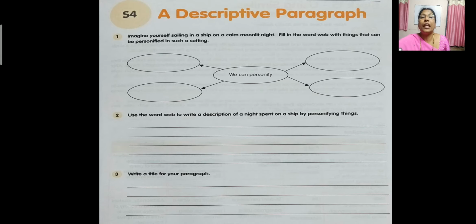Now the wind came. So when on the ship, even the breeze, also you can have the cold breeze or the wind. Okay, so the wind came near me. Okay, the wind came near me. And what the wind will do, children? It will come very near. When someone comes very near, when your mother comes very near to you, what you will do, you will hug your mother, isn't it? So like that, the wind came near me and hugged me. Okay, the wind came near me and hugged me.